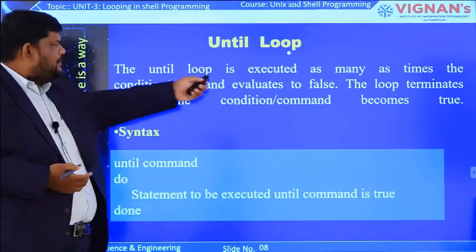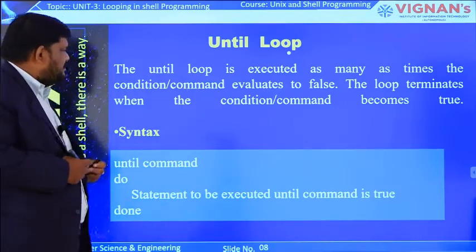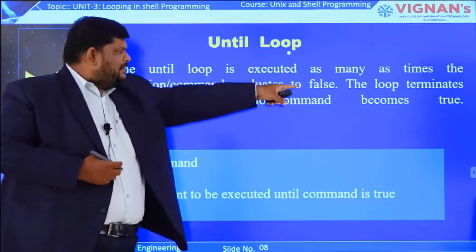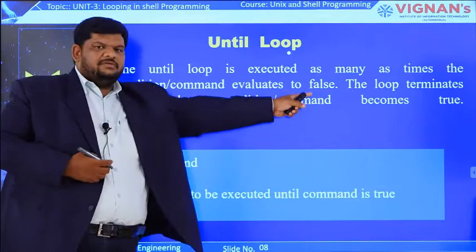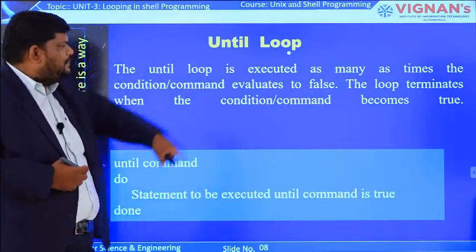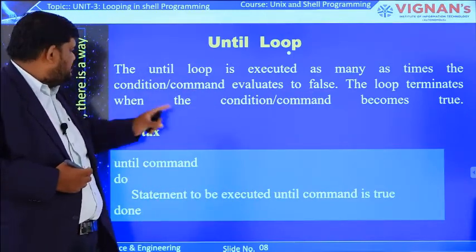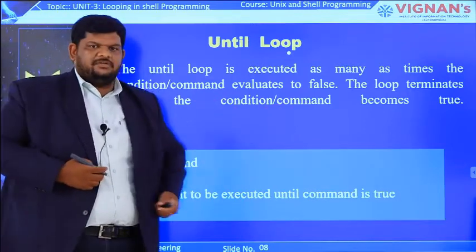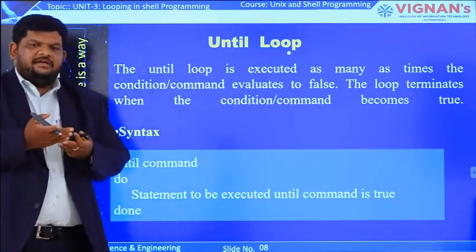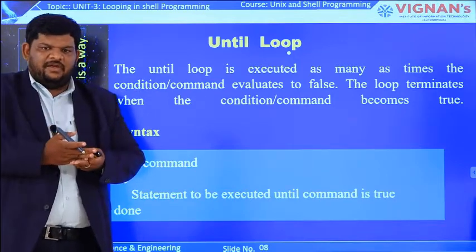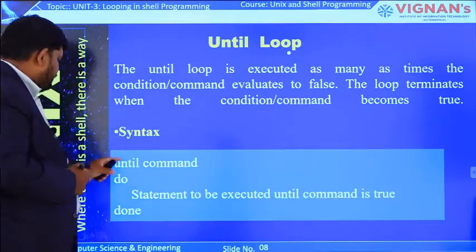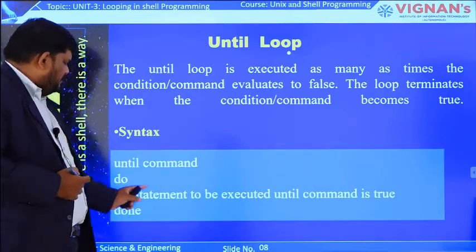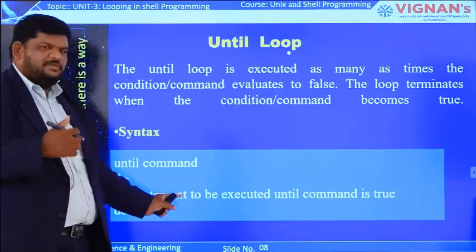So the until loop is executed as many times as the condition or command evaluates to false. A while loop executes when the command evaluates to true. The until loop terminates when the condition or command becomes true. That's why we say it is quite the opposite of the while loop. The syntax is: until, command, do, done. Between do and done, we write the statements that are going to execute.